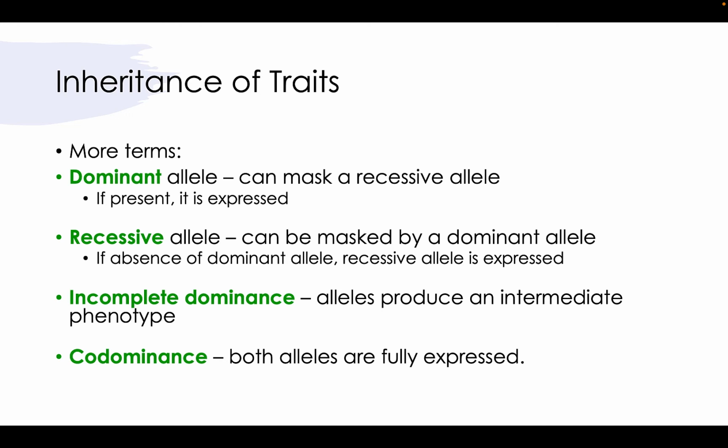Codominance is when both alleles are fully expressed. Codominance can be something like sickle cell anemia, which we'll get to shortly, where you might be a carrier for a trait, but not necessarily express that with what we can actually see, but you could possibly hand that trait down. So both are being expressed, we just can't necessarily see it. And this is an example of codominance.